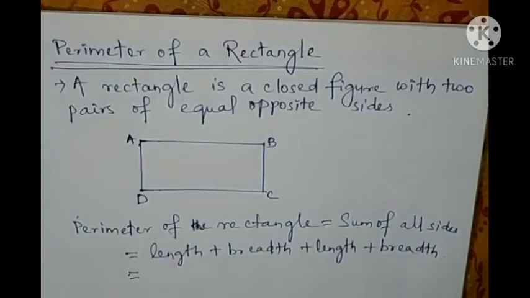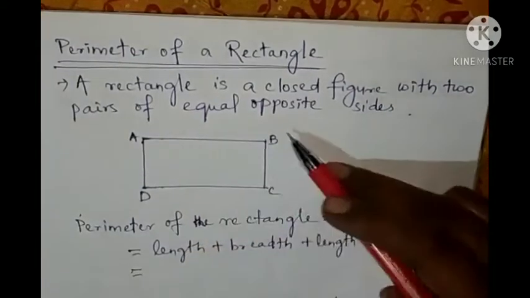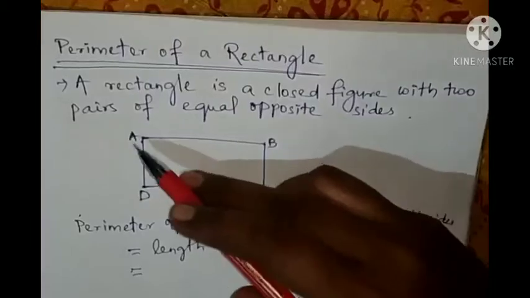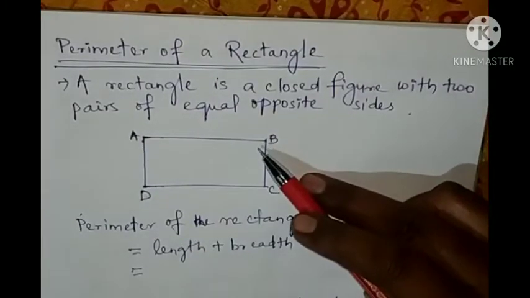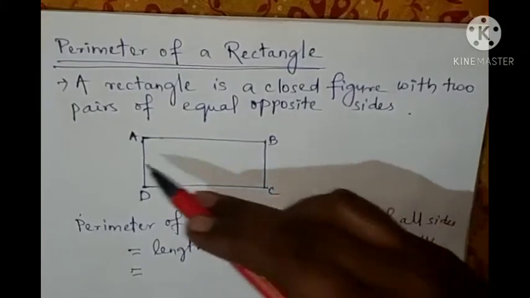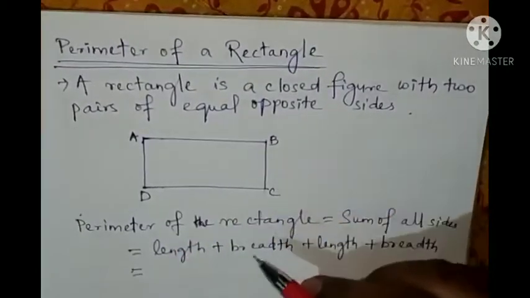So next we will find the perimeter of a rectangle. You know about a rectangle. A rectangle is a closed figure with two pairs of equal opposite sides. Look here, A, B, C, D. A rectangle has two pairs of equal opposite sides. It is a closed figure. Here AB equals CD and AD equals BC.